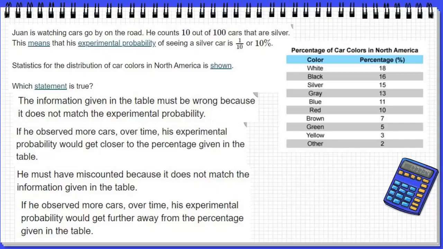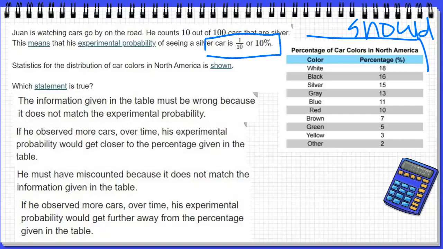Juan is watching cars go by on the road. He counts 10 out of 100 cars that are silver. This means that his experimental probability, or what did happen, of seeing a silver car is 1 out of 10, or 10%. This table over here represents the distribution of car colors in North America. So this is what he should have seen. And then what he did see was 10%. We want to know which statement is true.